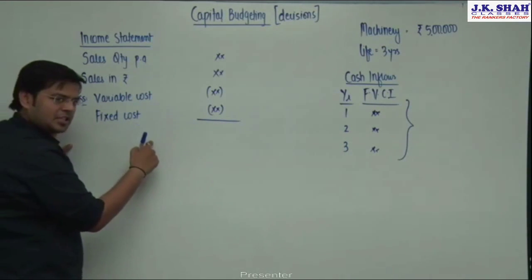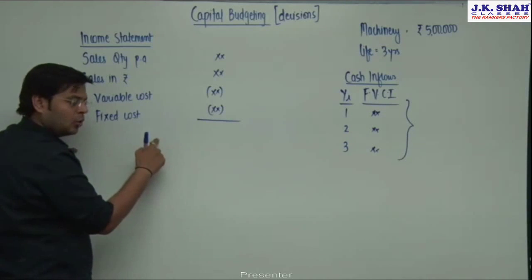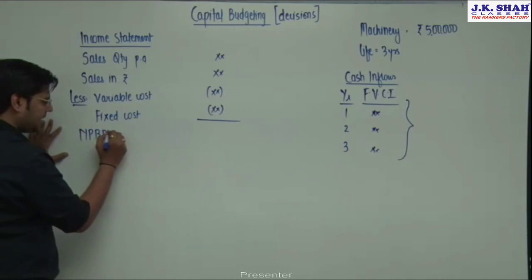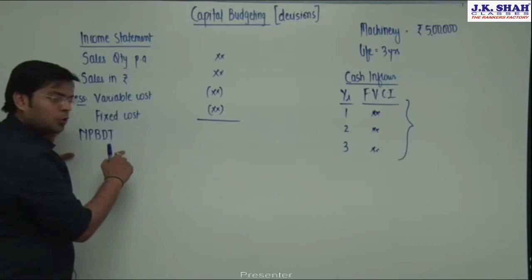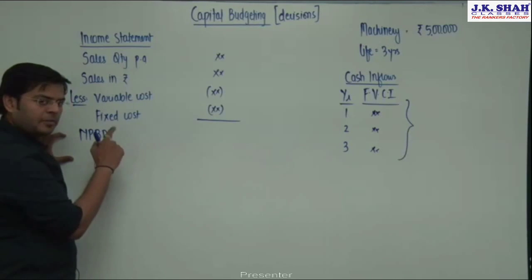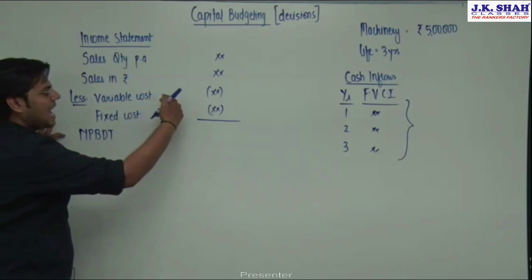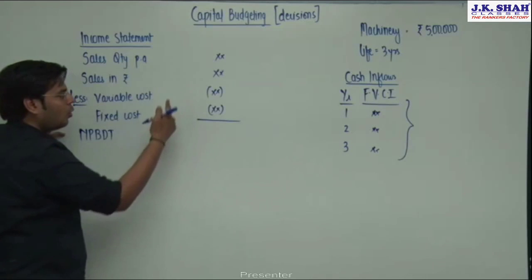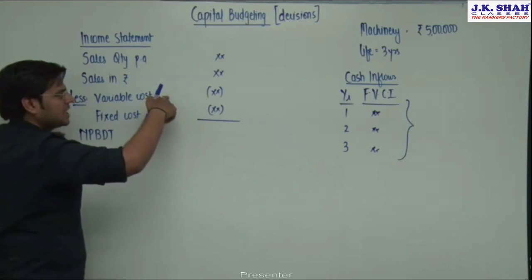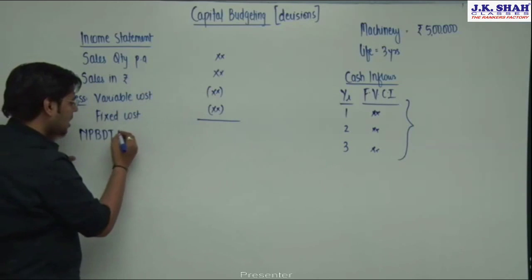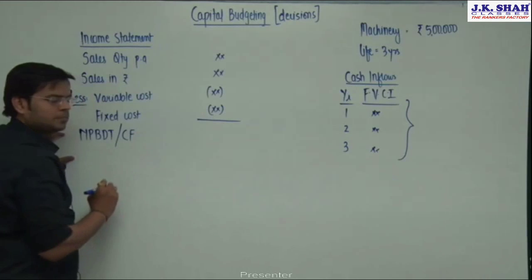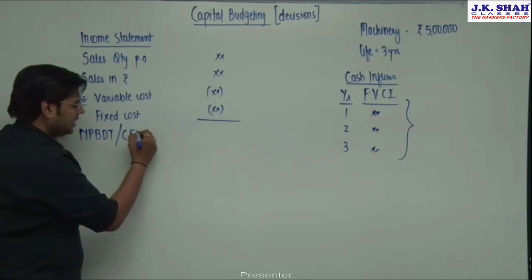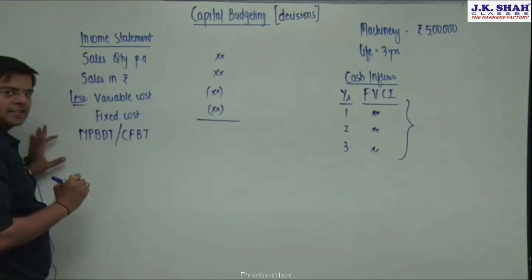See friends, have I deducted depreciation yet? No. Have I deducted tax yet? No. So I can say this is nothing but net profit before depreciation and tax. We can also use an alternative term for this. As we know that these are cash expenses and these are cash incomes, when we subtract cash expenses from cash incomes, the resultant can be termed as net cash flow. And since I haven't deducted tax yet, I can even say this is nothing but cash flows before tax.